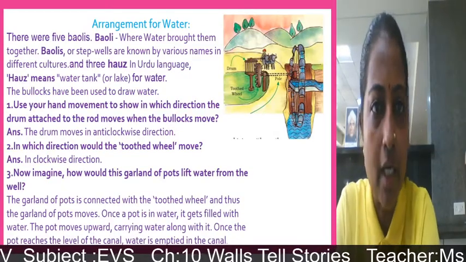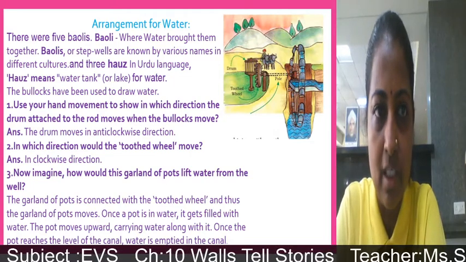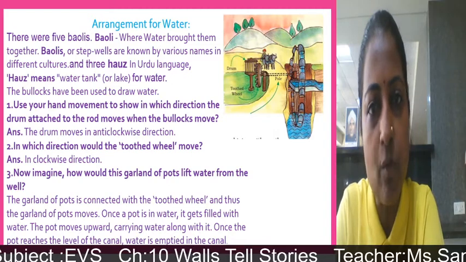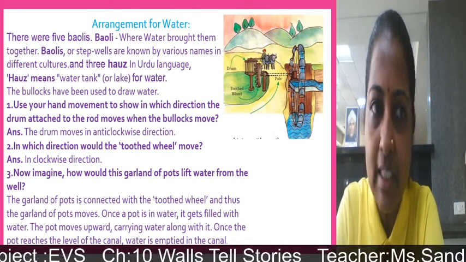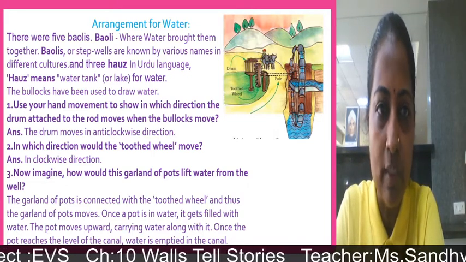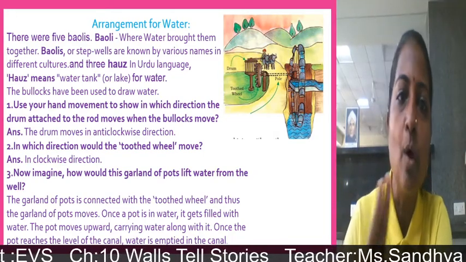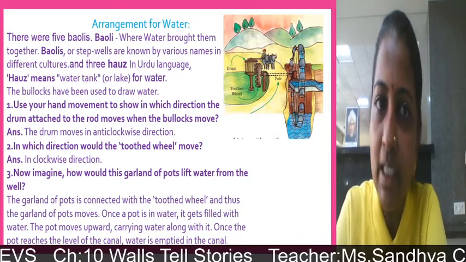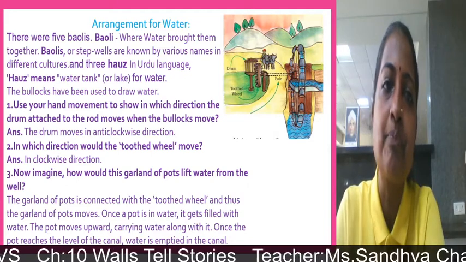Now see children, arrangement for water in Golconda Fort. There were 5 baulis. Baulis means where water is brought together. Baulis or step wells are known by various names in different cultures. And 3 hose, so 5 baulis were there and 3 hose. In different languages there are different names for baulis or step wells.